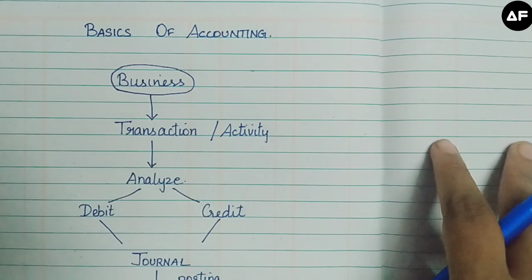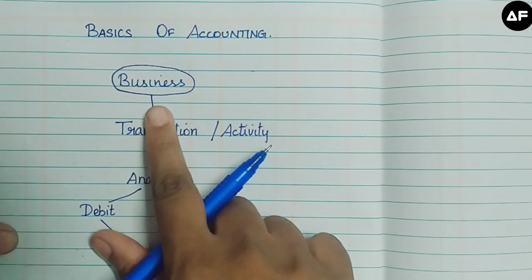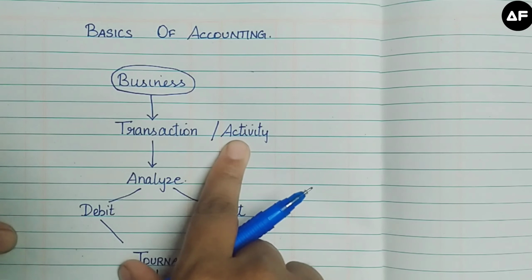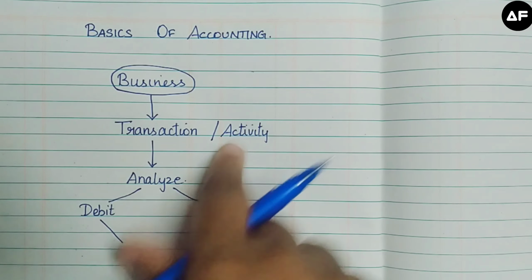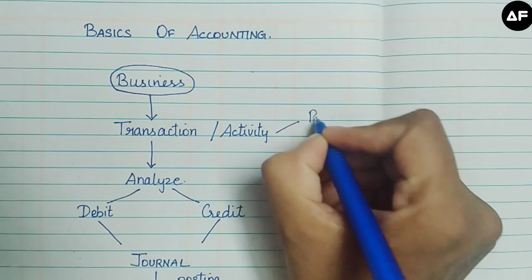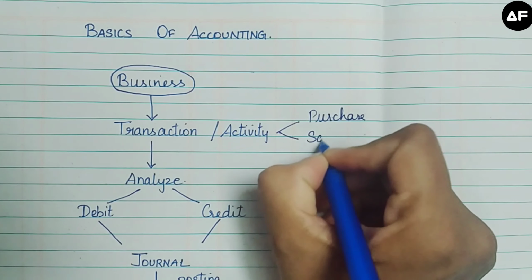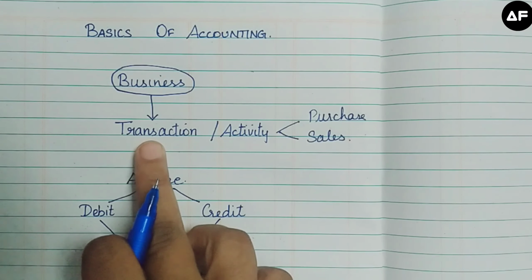of accounting. So the process of accounting starts from the business. When a person starts a business, he will do a transaction or he will perform an activity. For example, if you are starting a business, you will either purchase raw materials or you will sell a product which you produce to the consumers. So let's consider the activity to be purchase or sales. These activities in accounting terms are known as transactions.